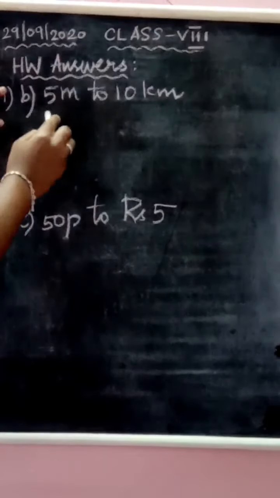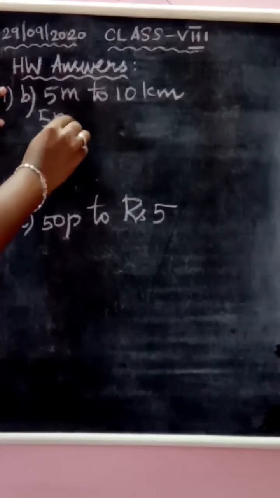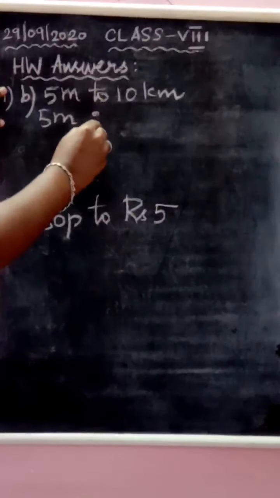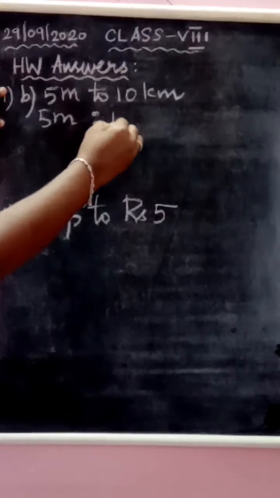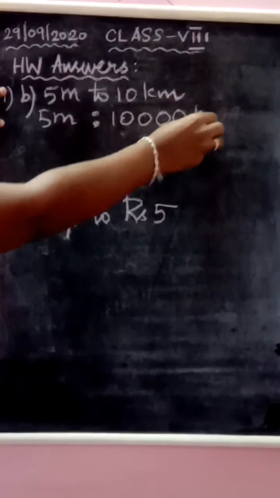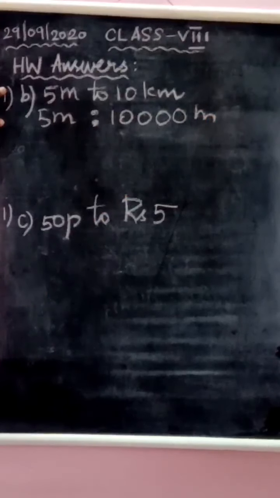Okay. So this can be written as 5 meters, and instead of 2, you can write the ratio symbol. And instead of 10 kilometers, you can write 10,000 meters. Yes or no? 1 kilometer is equal to 1,000 meters, right? So 10 kilometers is equal to 10,000 meters.